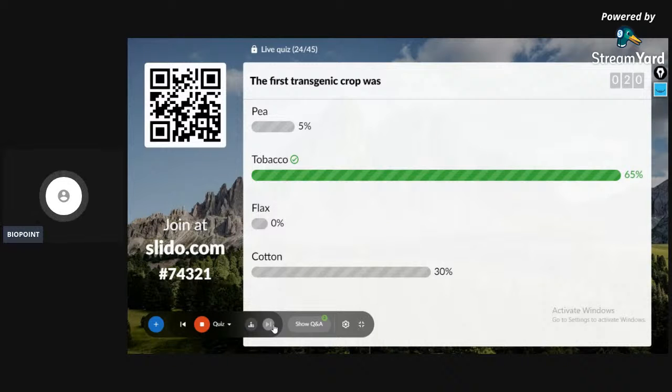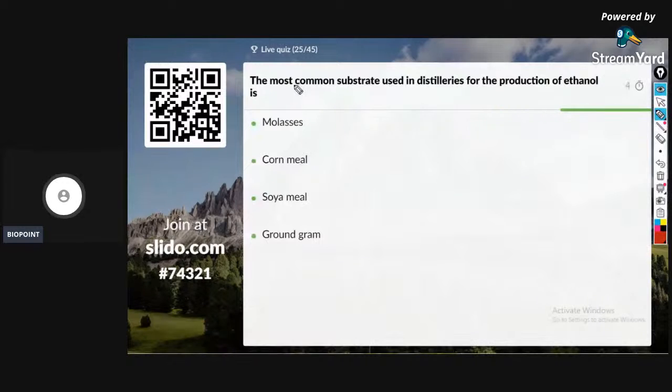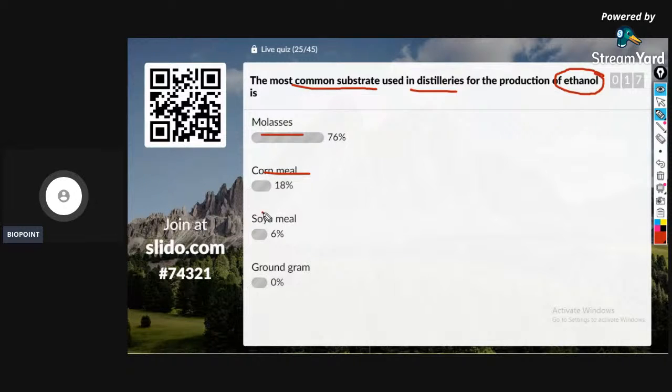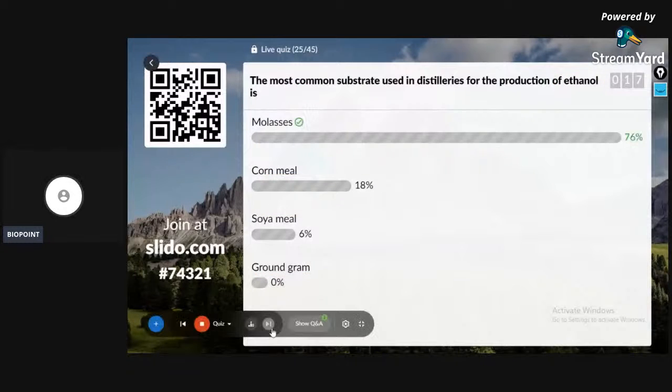Perfect. 25th question on the screen. The most common substrate used in distilleries for the production of ethanol is. Have you all read the question? You have molasses, corn meal, soya bean, and ground gram. Let's check the correct answer for the question. The correct answer is perfect. It is molasses.